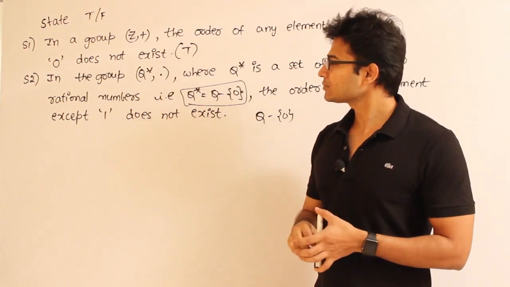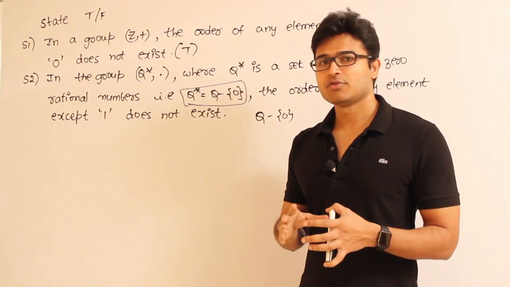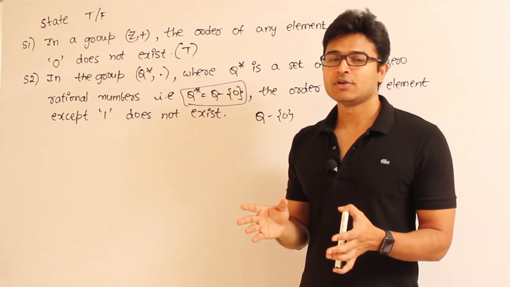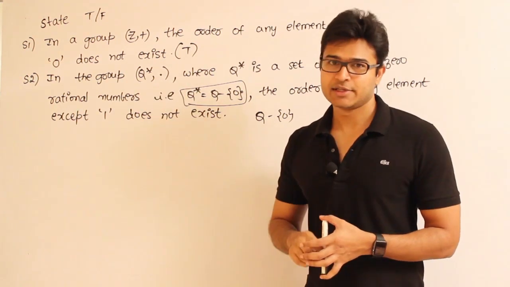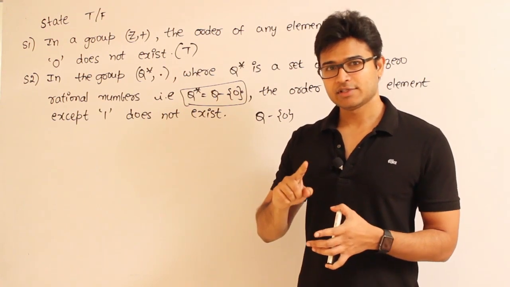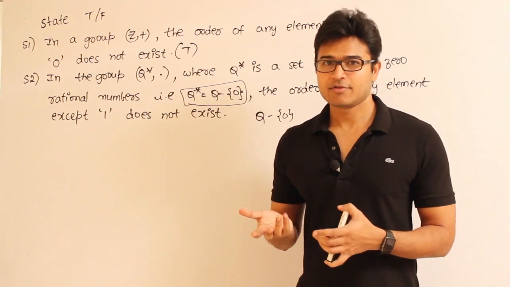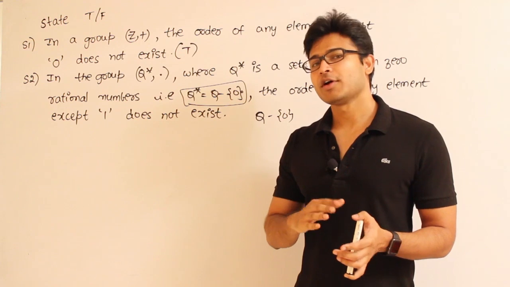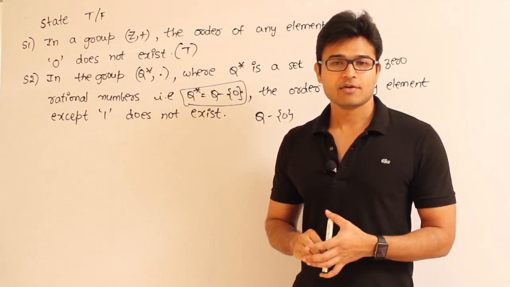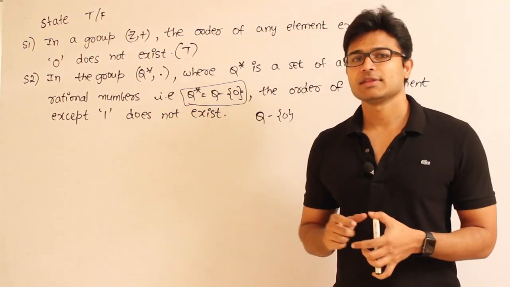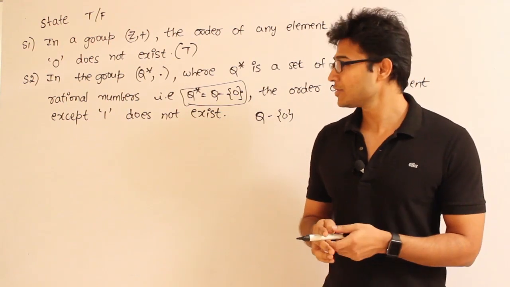Now since they are talking about multiplication, we know that for multiplication we form a group only when we have 1 in it. The reason is 1 is the identity element. Yes, 1 is definitely present there, and then the inverse for every element will exist. The inverse of an element A is 1 by A for multiplication, right? And we know that except for 0, for all the elements the inverse will exist. So that is why they removed 0, and so it is a group. We already know that. Now they are saying that only for 1 the order exists, and for no other element, but actually that is false.